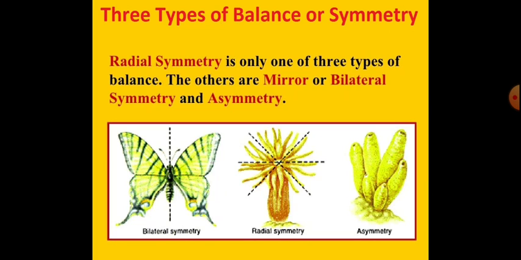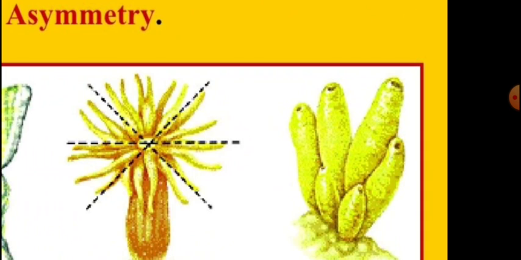See, these are called sponges. These are found inside the oceans. Sponges. Can you see here asymmetry? So here there is no particular plane, there is no particular axis which will divide the body into equal halves. See the arrangement of sponges here. They are not divided into two halves.